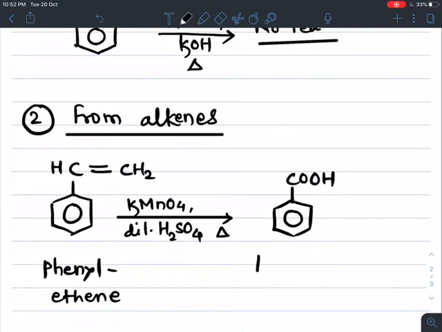So phenylethene is converted into benzoic acid. This is an example of an alkene, phenylethene, being converted into benzoic acid by the oxidizing agent acidic KMnO4 with dilute H2SO4 and heating. The ethene group is converted into COOH, which means oxidation takes place, and we get an aromatic carboxylic acid.